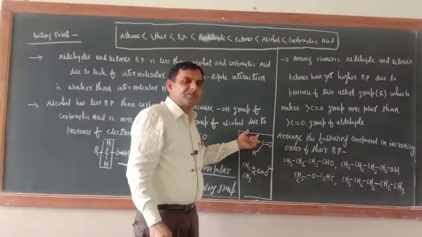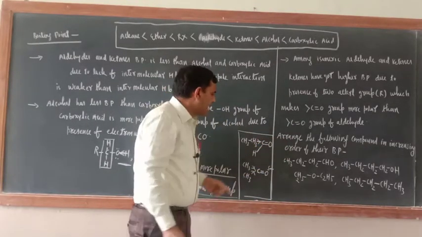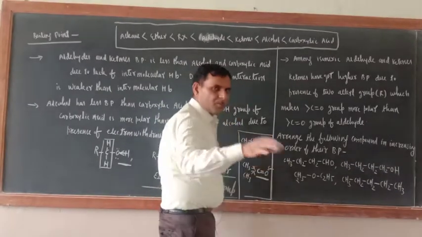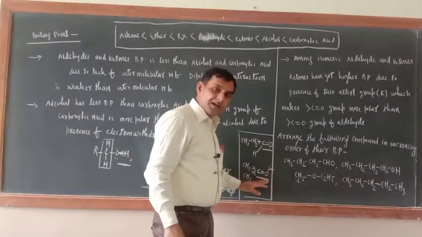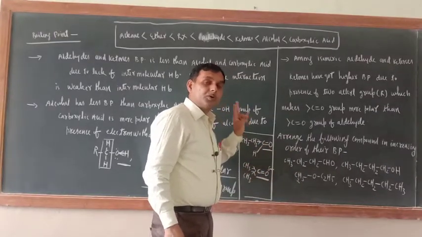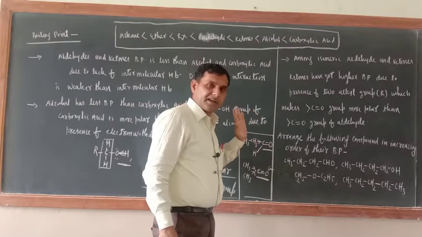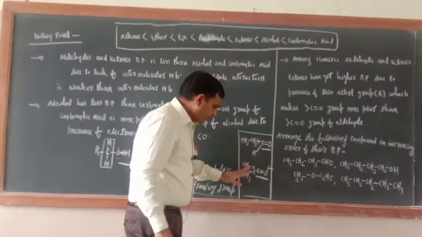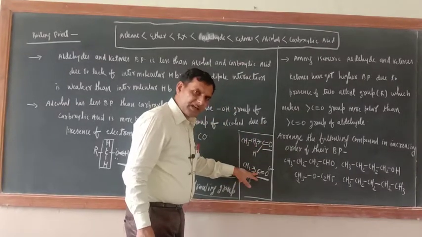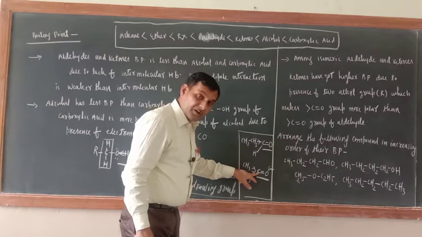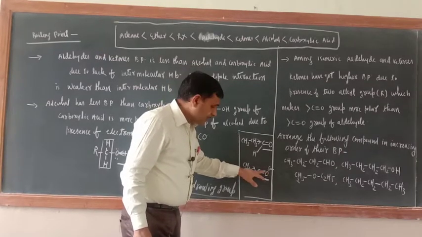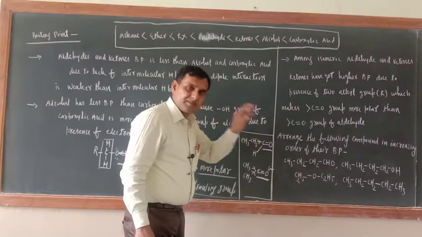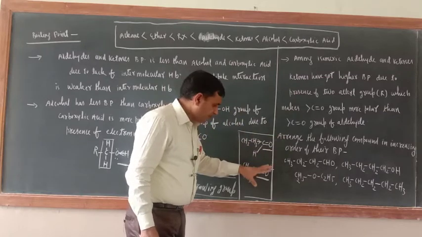Now in aldehyde case, what is there? One alkyl group is there. So as compared to the CO group of aldehyde, the CO group of ketone is more polar. The CO group of ketone is more polar due to two alkyl groups plus I effect. That is why the boiling point is higher. I hope that you understood this one. Don't think that here two alkyl groups are there, so they will increase the electron density at carbon, because the electronegativity of oxygen is more than that of carbon. So these electrons will be shifted towards the oxygen atom. They won't be here.